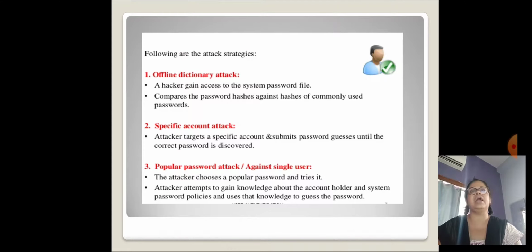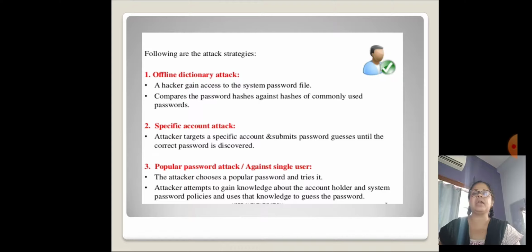Offline dictionary attack. The dictionary attack uses a simple file containing words that can be found in a dictionary, hence its rather straightforward name. In other words, this attack uses exactly the kind of word that many people use as their password. A hacker gains access to the system password file and compares the password hashes against hashes of commonly used passwords.